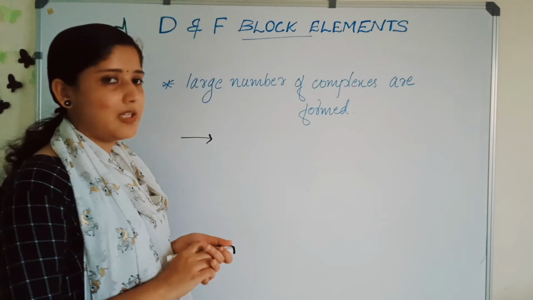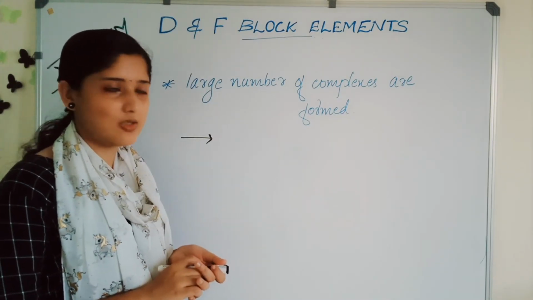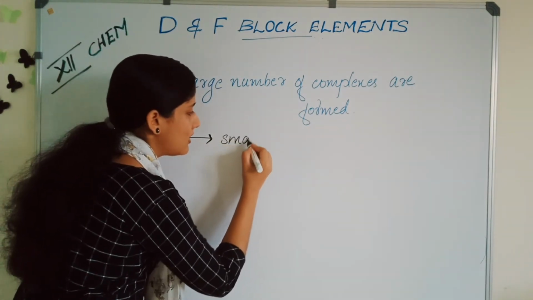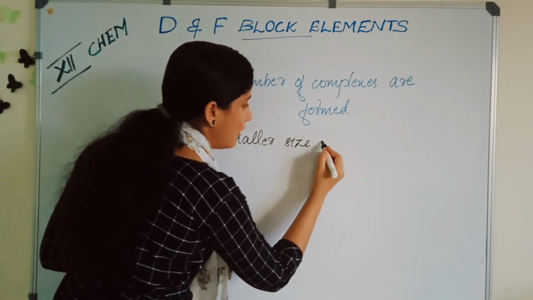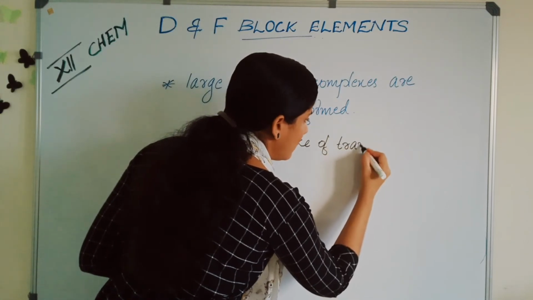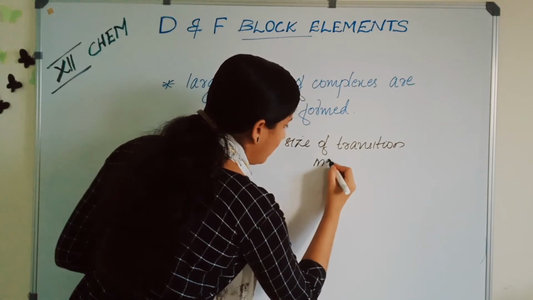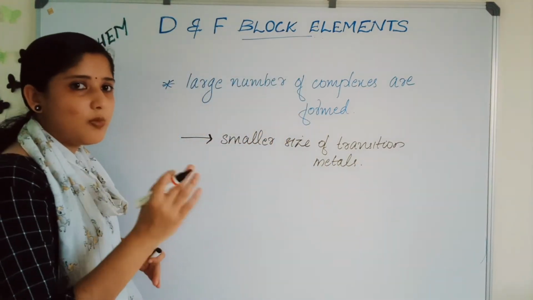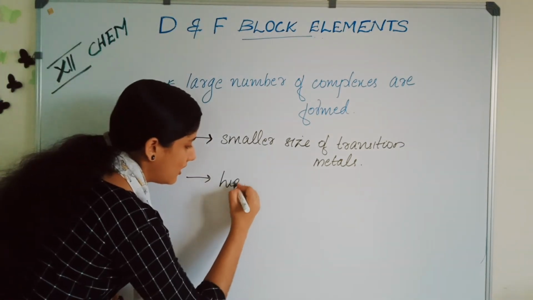Why are the transition metals forming complexes? They form a large number of complexes. Why is it so? The first reason is their smaller size. The second reason is they have high ionic charges.